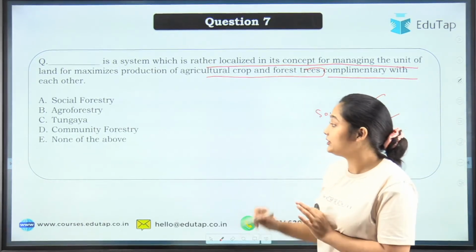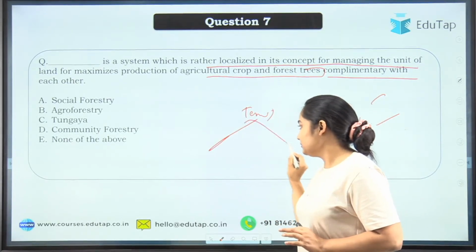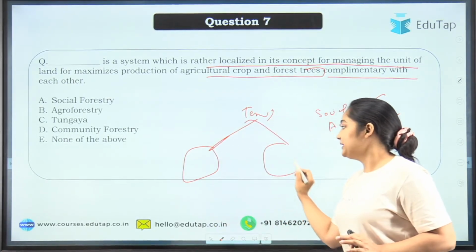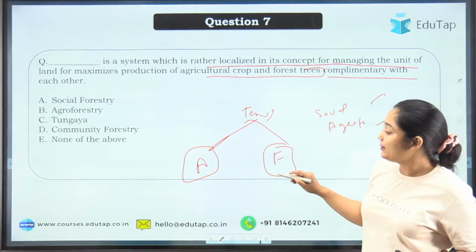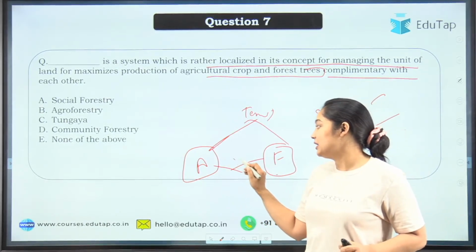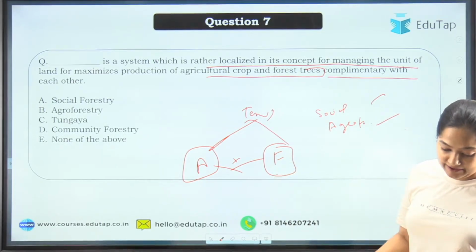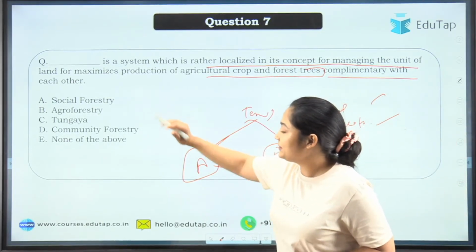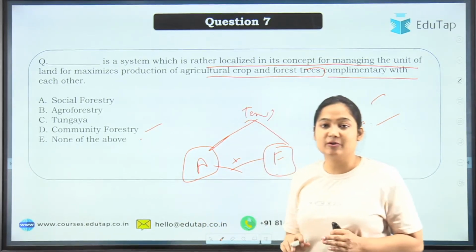So you will have to know the term for when the concerning land is being used for both agriculture as well as forestry. We are giving equal preference to both and they are compatible. There is no competition, rather they are helping each other to grow. So you'll have to tell what will be the term that we use. Will it be social forestry, agroforestry, community forestry, or none of the above?